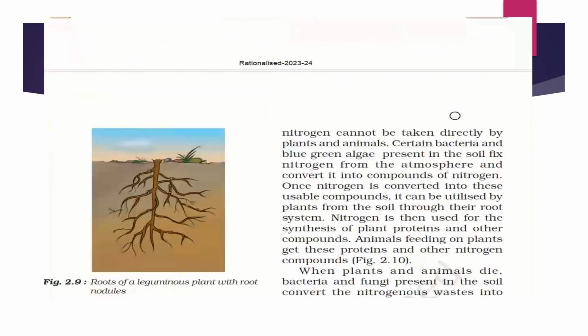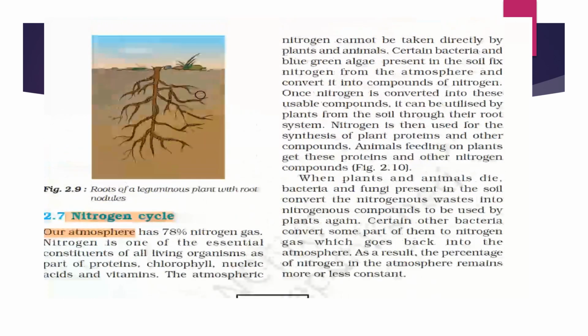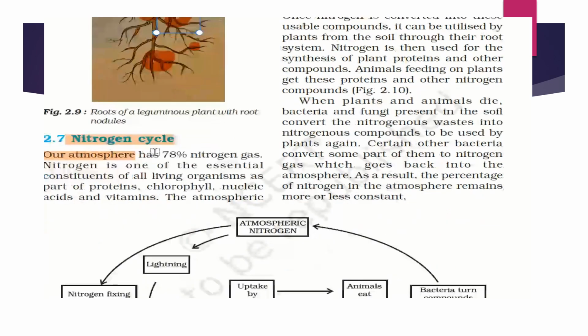So let us see what the nitrogen cycle is. These are plants with root nodules. The leguminous bacteria convert the atmospheric nitrogen in the soil to nitrates and nitrites. Our atmosphere has 78% nitrogen gas, and nitrogen is one of the essential constituents of all living organisms. It is a part of protein, chlorophyll, nucleic acid and vitamins, right?